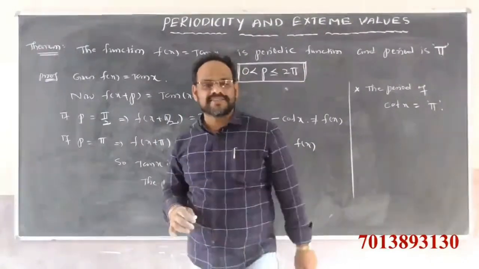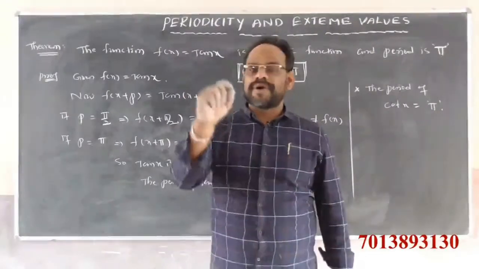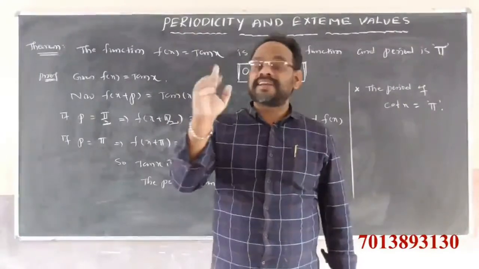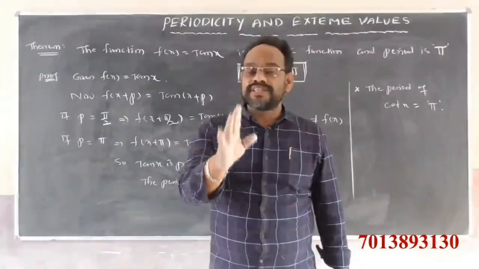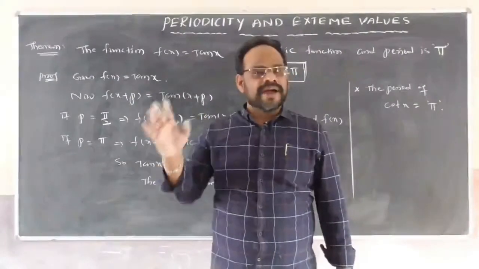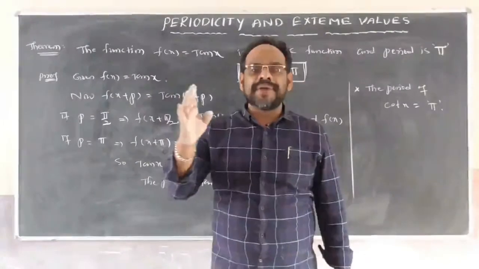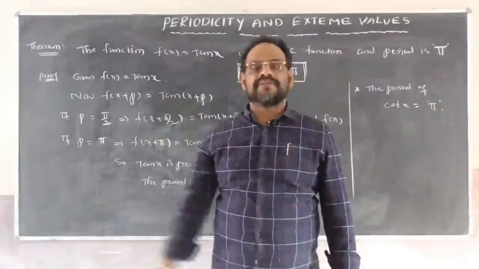So all the trigonometric functions are periodic functions. Period of sin x is 2 pi, period of cos x is 2 pi, period of tan x is pi, period of cosecant x is 2 pi, period of secant x is also 2 pi, and period of cot x is pi.